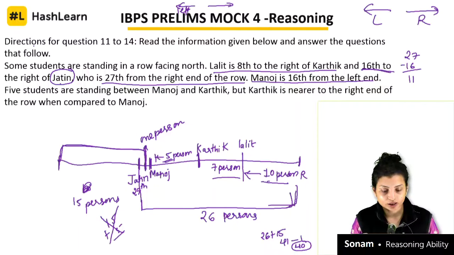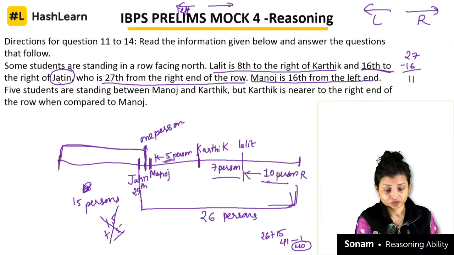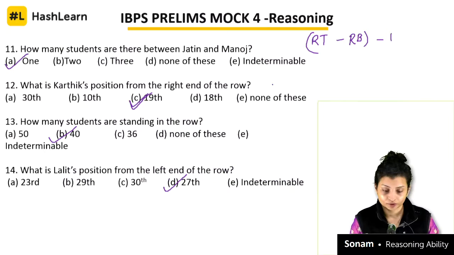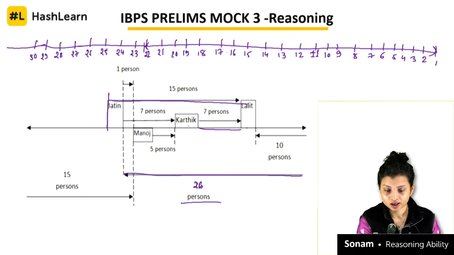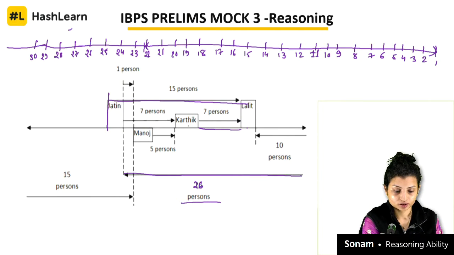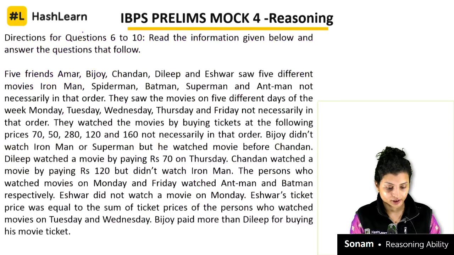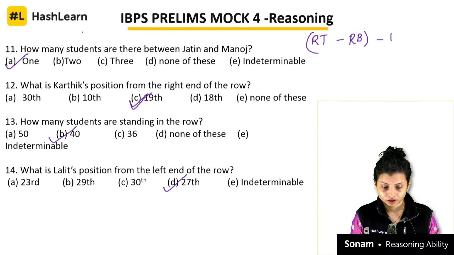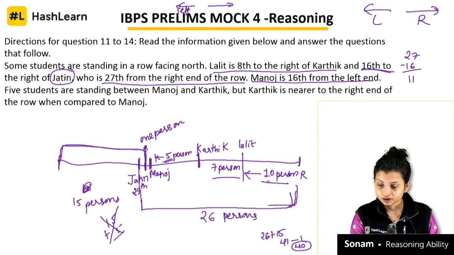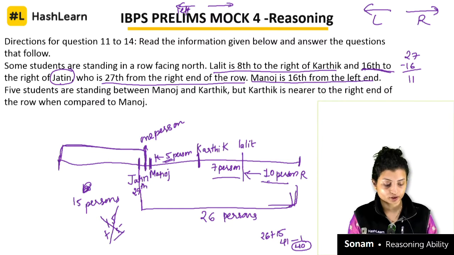Okay, so again, Jatin is 27 from the right end of the row, so I will make this Jatin. Okay, and then Lalit is 8th right of Karthik and 16 to the right of Jatin.